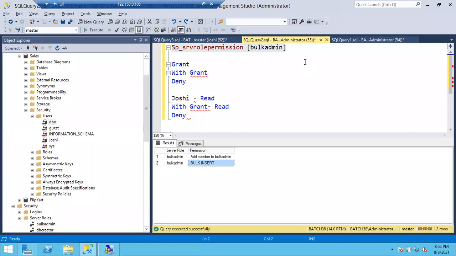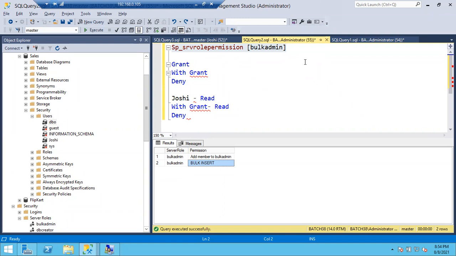Now, can anyone tell me the answer: other than bulk admin, who can do these two things? Sysadmin. Very good, excellent. Sysadmin can do anything, right? So in the future, if I ask the question who can do these things, your answer should be sysadmin. Sysadmin can do anything.